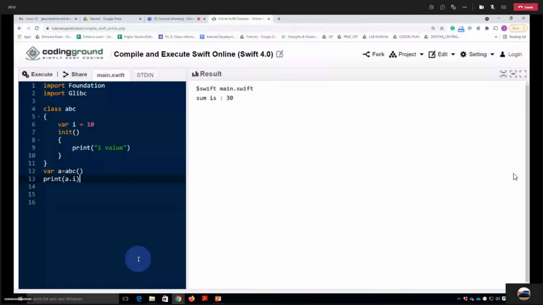The I value and then that. Why I value? Because it is in the constructor. Yeah, that's a correct answer. As it is an initializer, whenever you are creating the object of it, जैसे कि यहाँ पे मैंने object बनाया, that means this initializer will be called, and after that I am printing the value of I, which is this one. So it will be like I value and 10. What do you think? Will it be on the same line or a different line? Same line? Yes, any other answer?